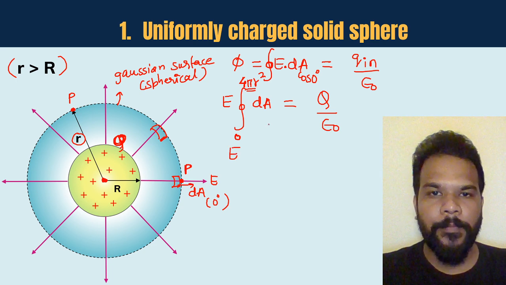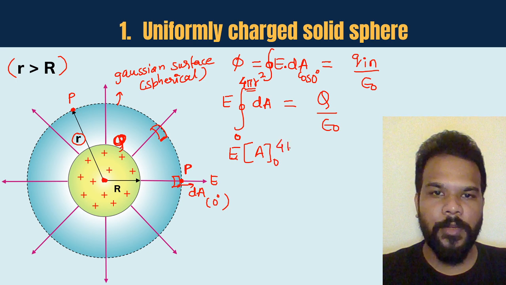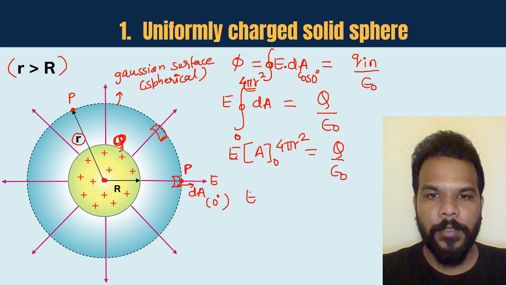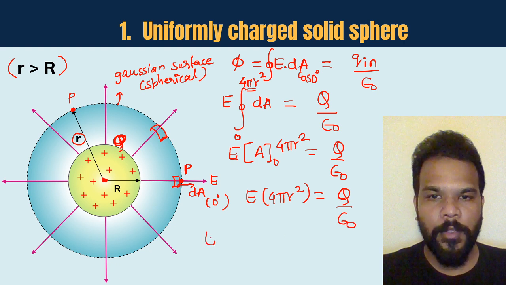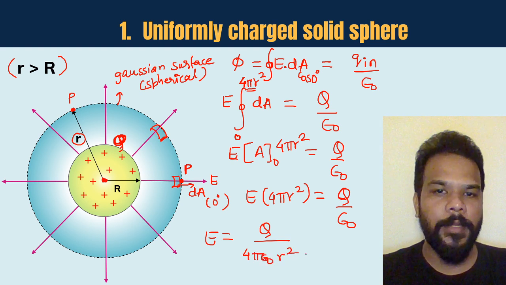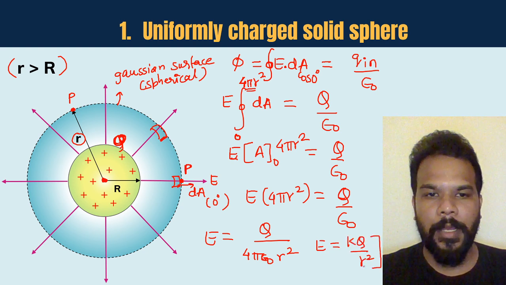So E, and the integration of dA will come out to be A. Limits will be put from 0 to 4 pi r square, and this will be equal to q by epsilon naught. So this is E into 4 pi r square going to be equal to q by epsilon naught, or you can say it is E, which is equal to q by 4 pi epsilon naught into r square, or in very simple words it is nothing but k q by small r square.